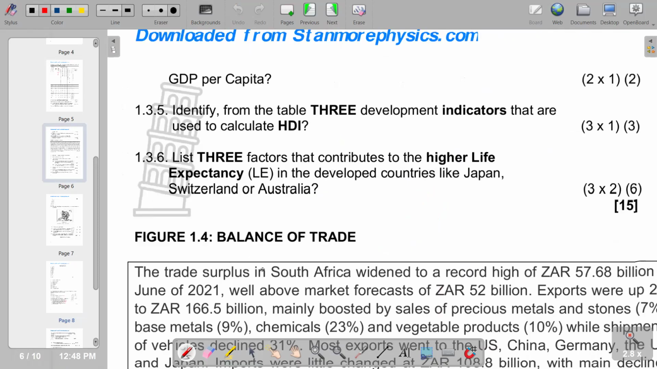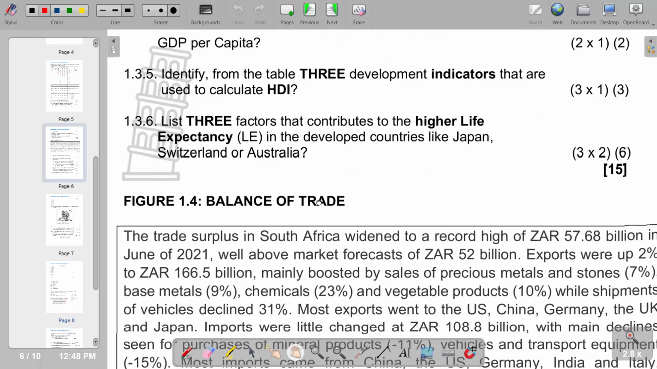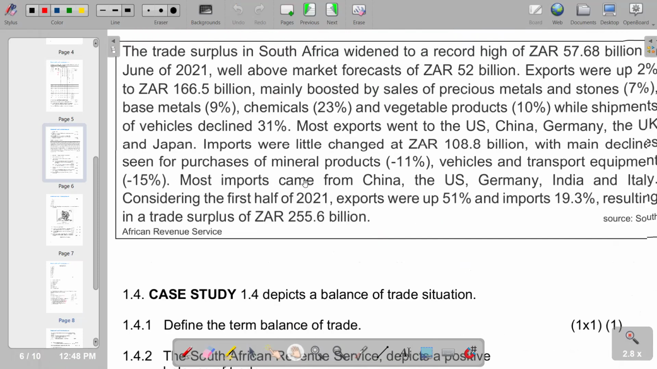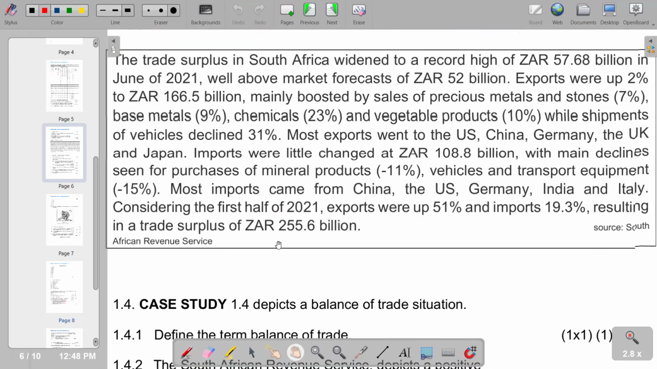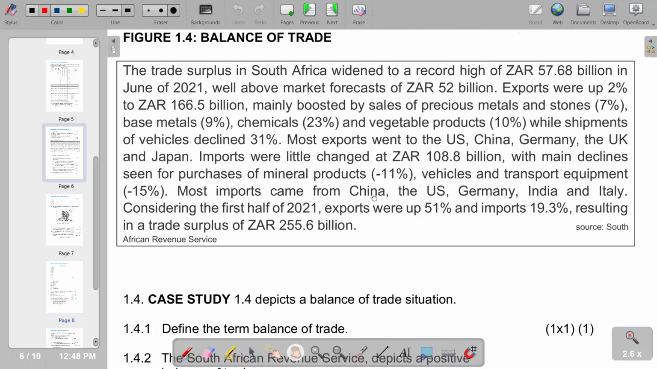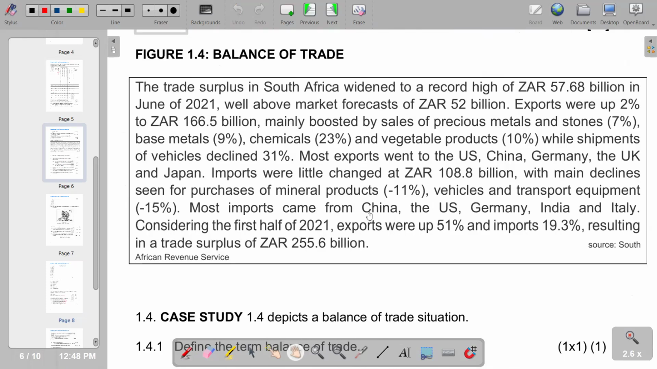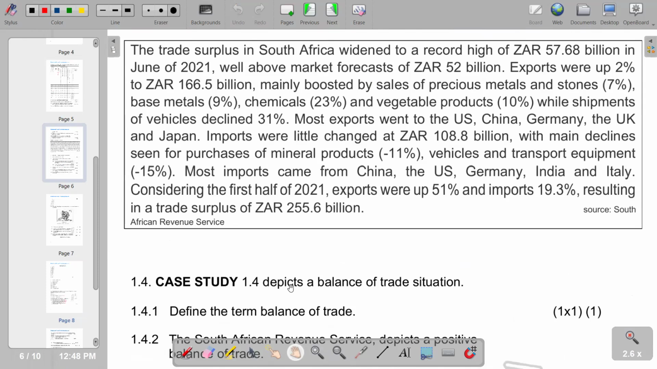Then on 1.4, we are given balance of trade. So we've got an extract of balance of trade that we need to go through. So this is the case study that we have. So 1.4 is a case study. 1.4 depicts a balance of trade situation.